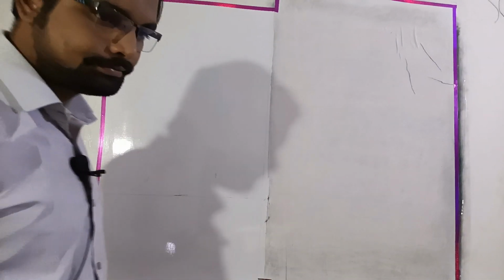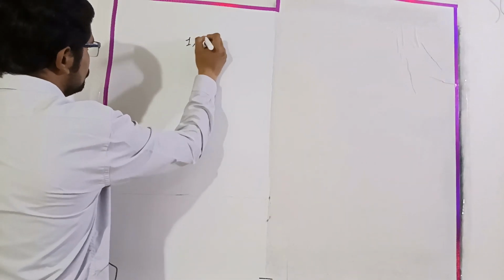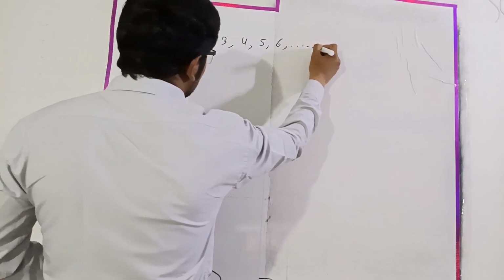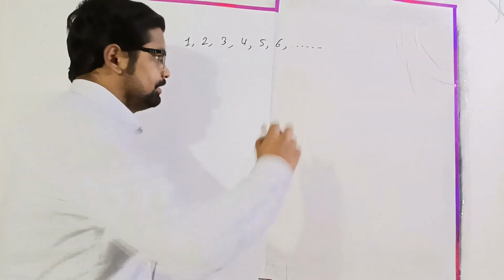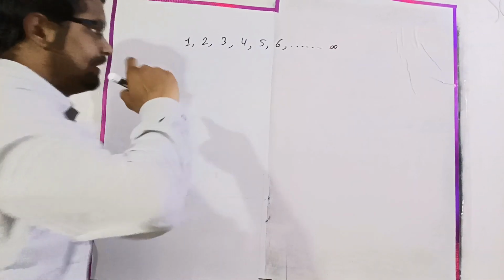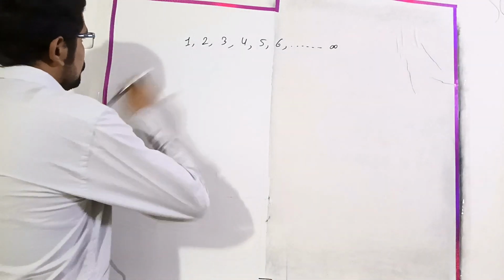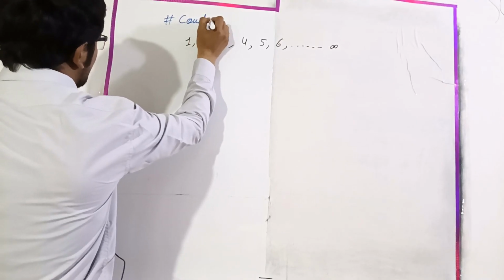Now let's see here. Do you know about counting numbers? 1, 2, 3, 4, 5, 6, 7, 8, 9. It will continue till infinity. Very good. Or we can say infinite. This is the sign of infinity. So mainly these are counting numbers, right?